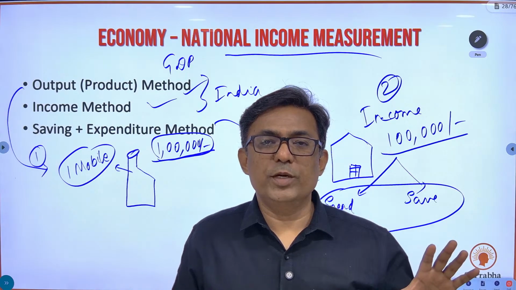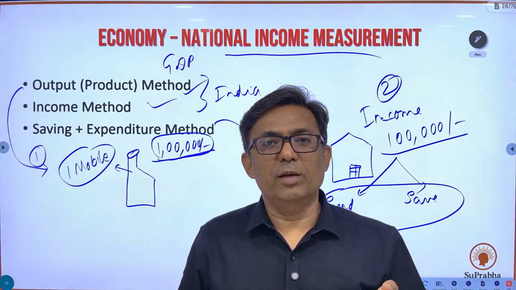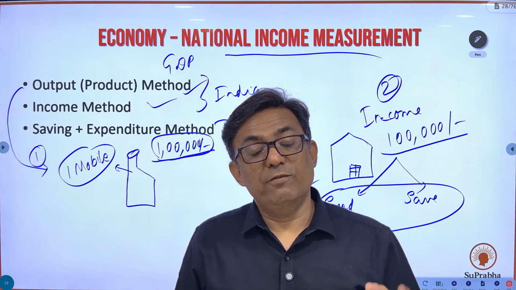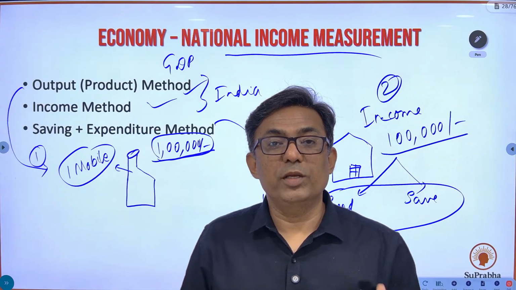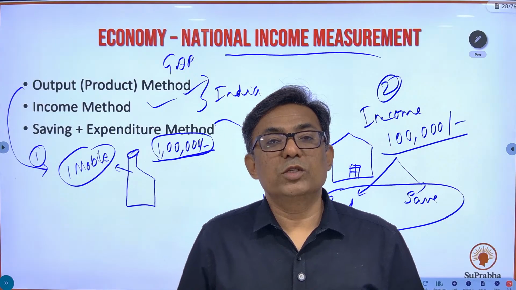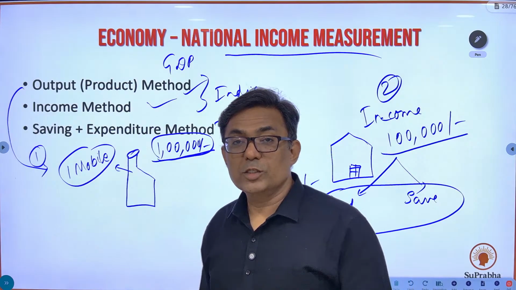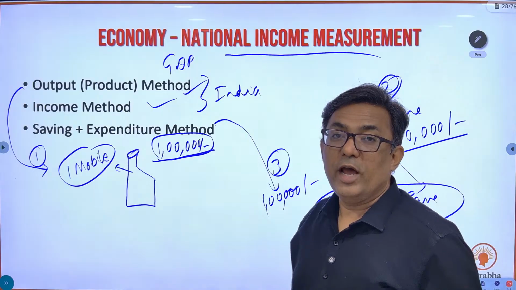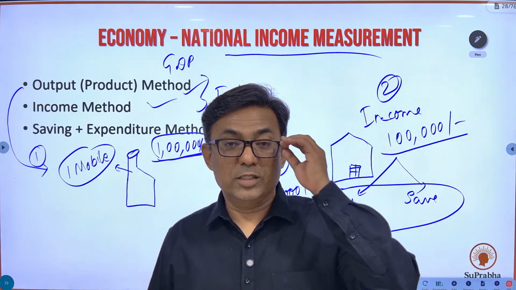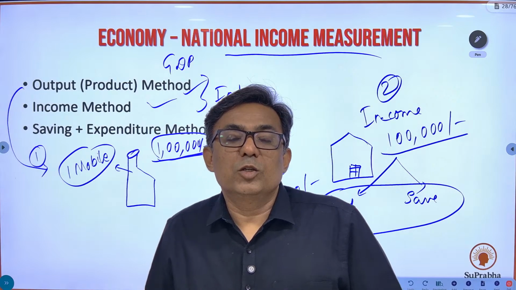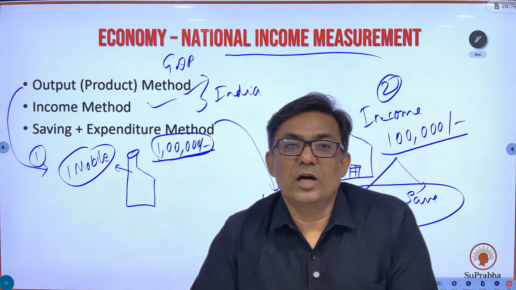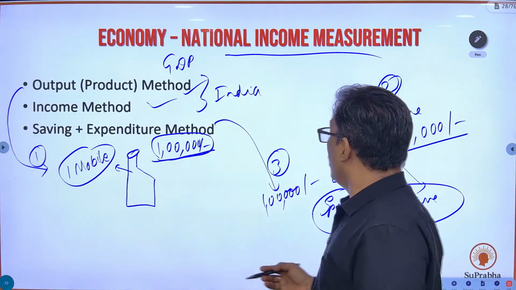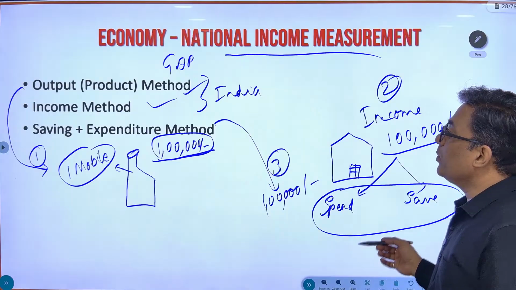If all the expenditure is digital, GPay, Paytm, UPI, if all the expenditure becomes digital, then definitely all the expenditure and also all the saving can be monitored, and then we can use expenditure and saving method. But at this moment in our country, we don't use expenditure and saving method. What we use is output and income method. This is very important for you to understand. The two methods which we use in the country are output and income methods. We don't use the expenditure and saving method.